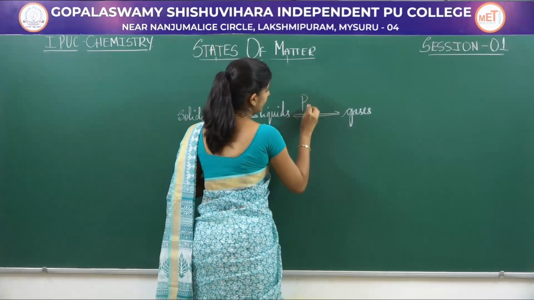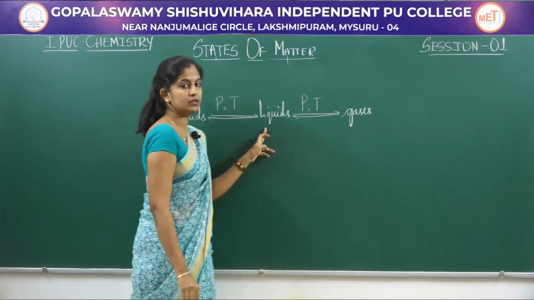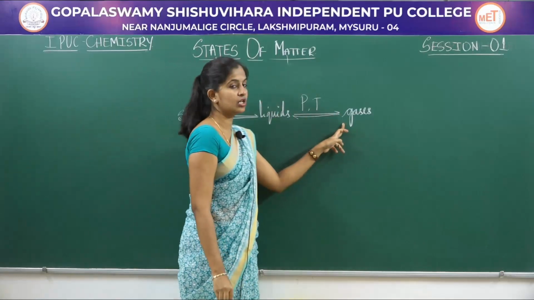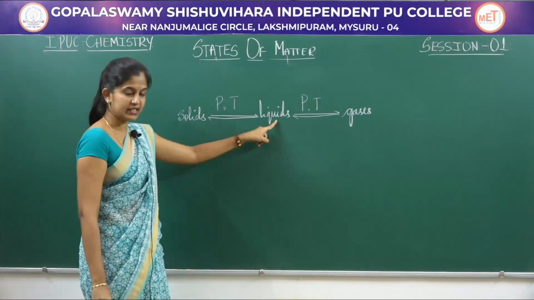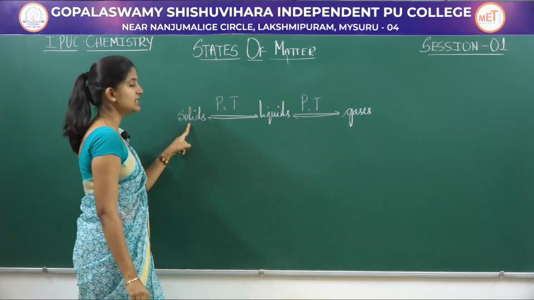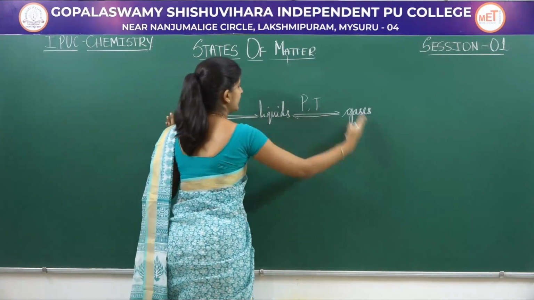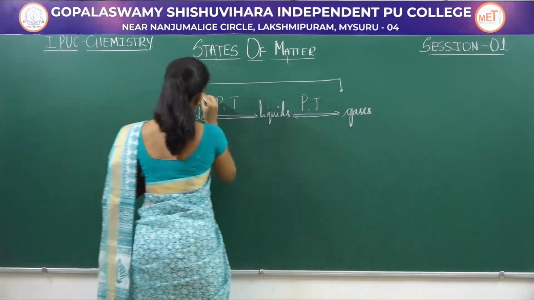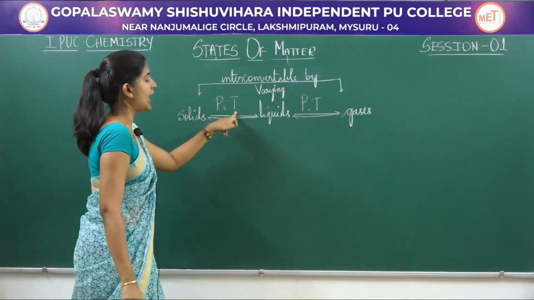Solids to liquids is called liquefaction, liquids to gases is called evaporation, gases to liquids is called condensation, and liquids to solids is called solidification. So these three states of matter are interconvertible by varying pressure and temperature.